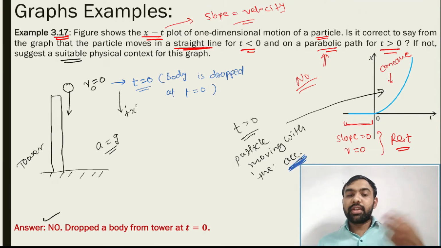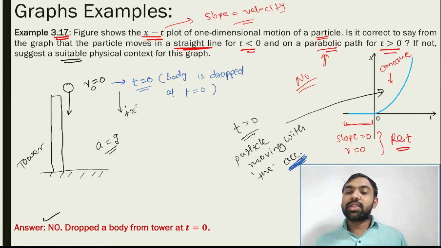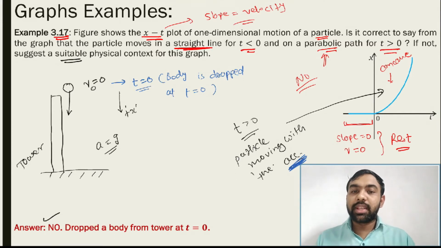See here, before t is equal to 0 this body is at rest. Meaning, before you dropped the body, it was in your hand, so the body is at rest. So we draw this graph for this type of physical situation. All of you note this example, then we will go to the next one.